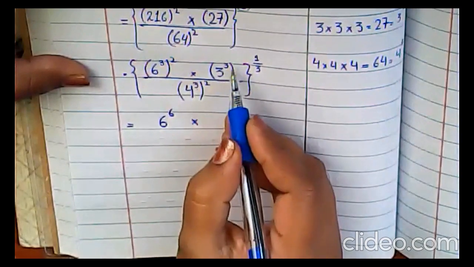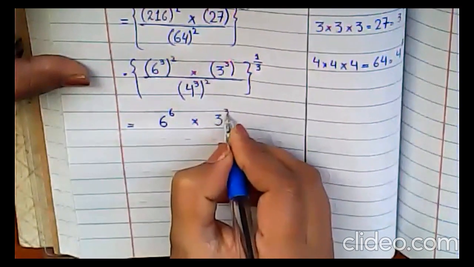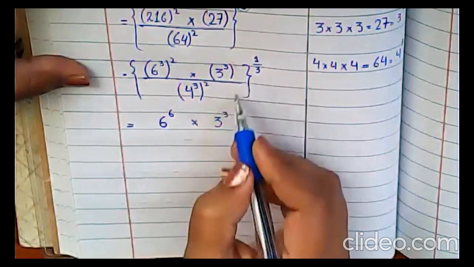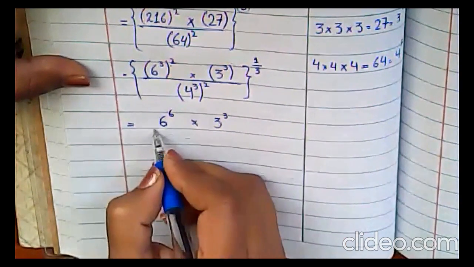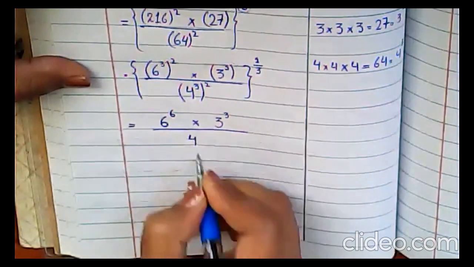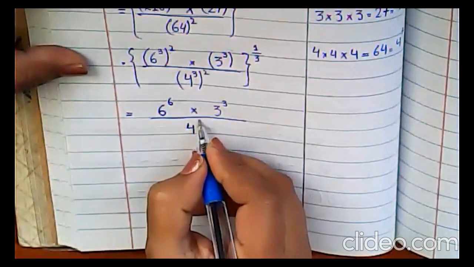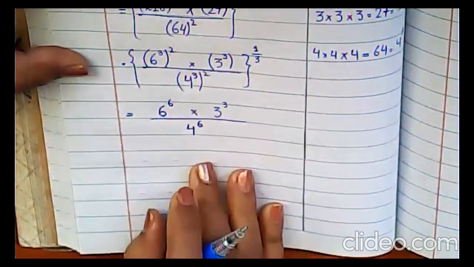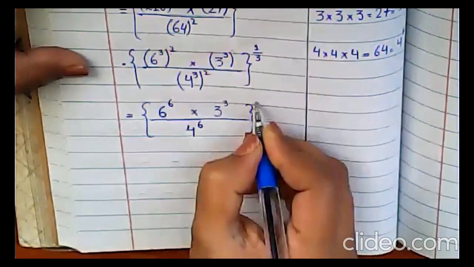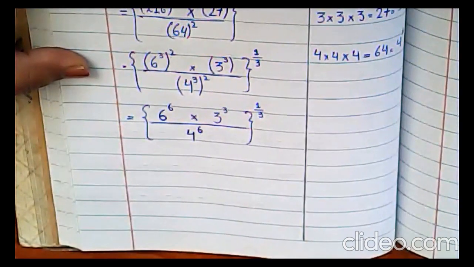Then the sign of multiplication, right? Then this is 3. Now it does not have any power to the power. So simply you will write it down in this way, 3 cube. It has 1 power. So 3 multiplied by 1 will be 3, right? Now move to the denominator. Now again you have the base, which is 4. Then 3 multiplied by 2 will be 6. Clear? And this whole term has a power which is 1 upon 3. Is it clear?